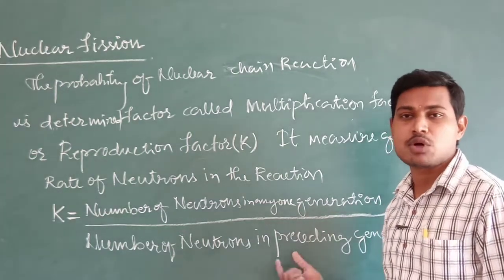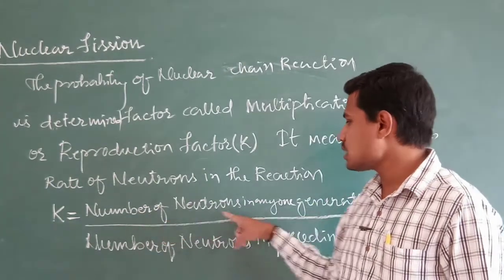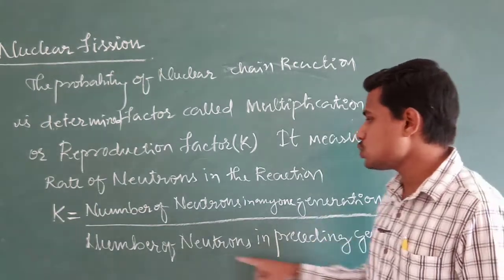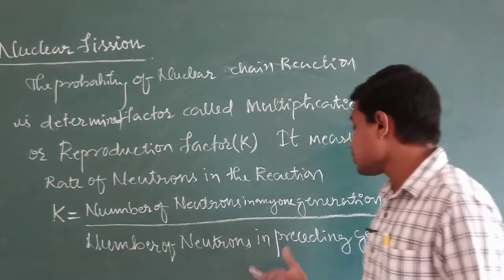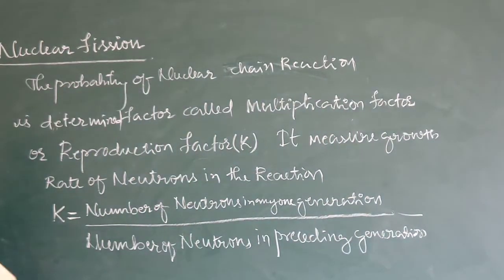This factor tells about the rate of growth of neutrons in the reaction. It is the number of neutrons in any one generation, meaning in any one fission, to the number of neutrons in the preceding generations. So it is called the nuclear reproduction factor, or nuclear chain reproduction factor, or simply the multiplication factor.